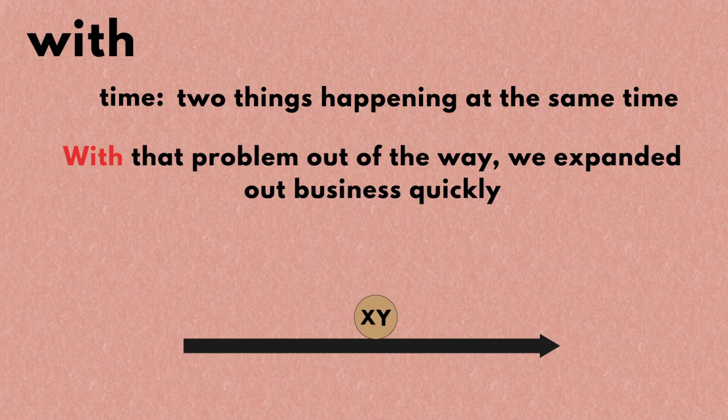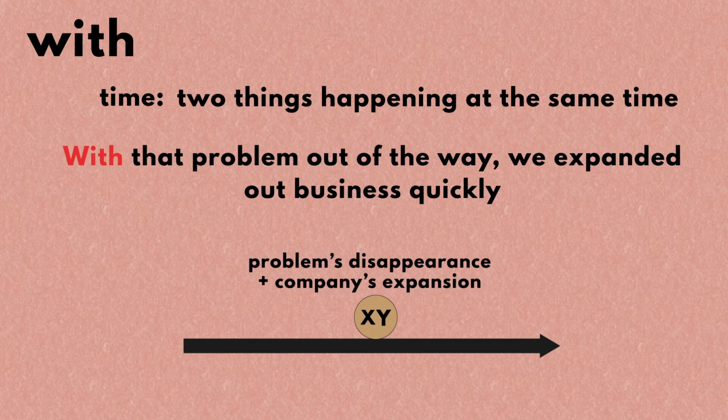If you say, with that problem out of the way, we expanded our business quickly, it means that the problem's disappearance and the company's expansion happened almost at the same time. Moving on, let's talk about the metaphoric meanings of with.